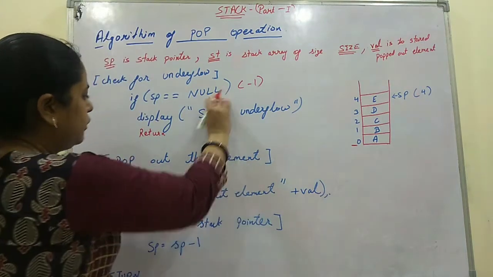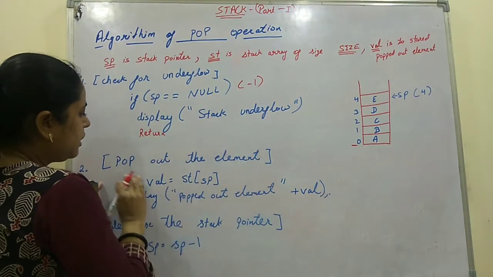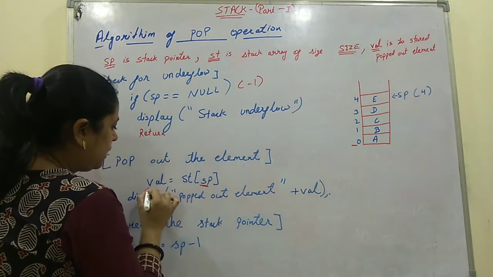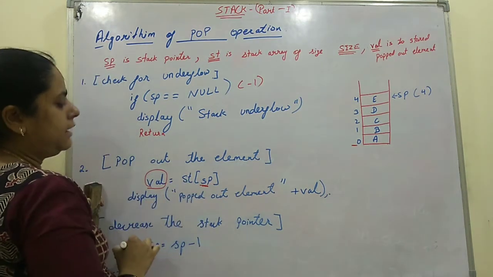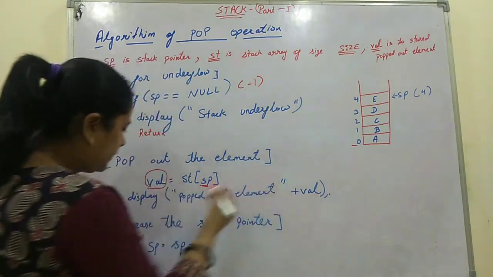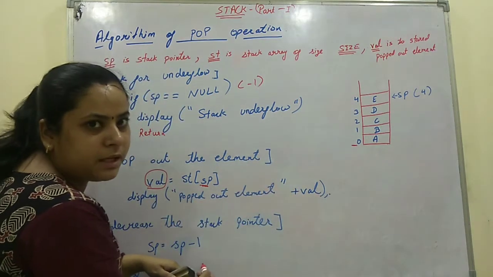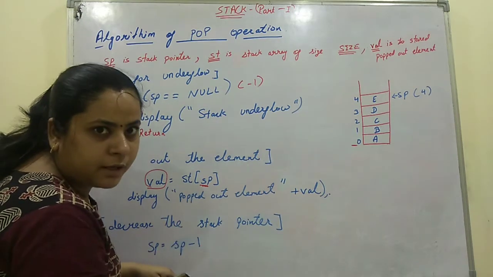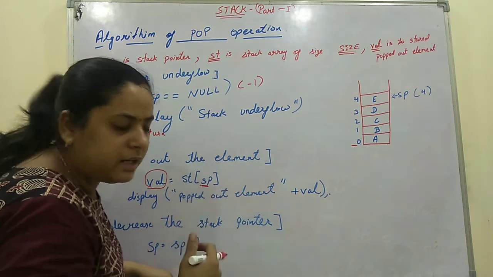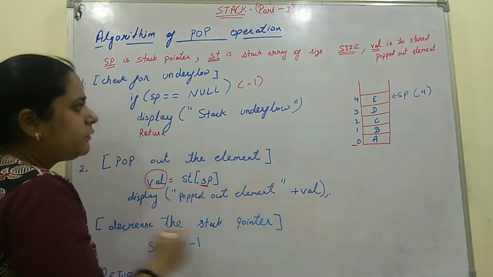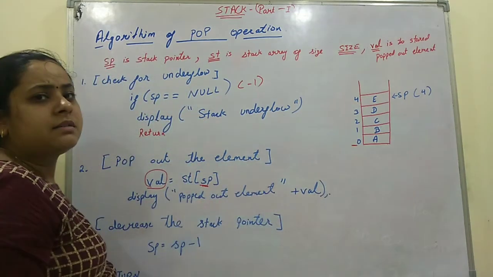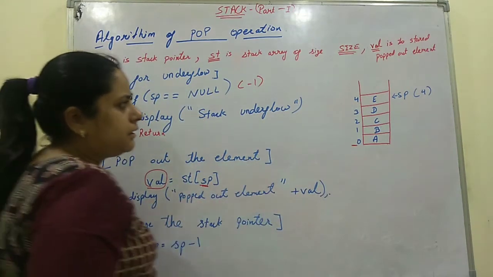If this condition is false, it will store the element at the pointer SP in which variable? Val, and it will display the popped out element. After that it will decrease the SP stack pointer by 1 because at this SP it has already retrieved that data. In this way it goes on. Now we will see how it works with the help of this diagram.